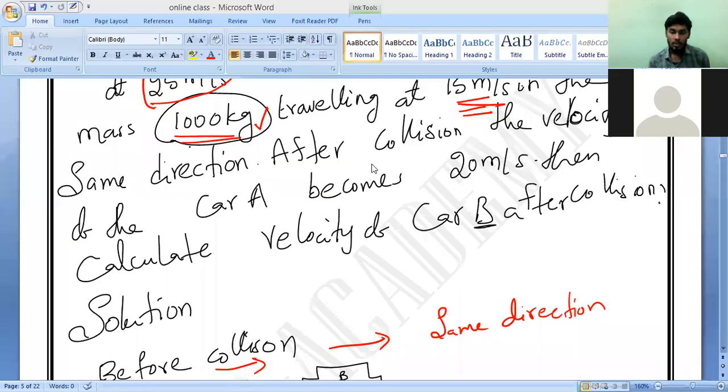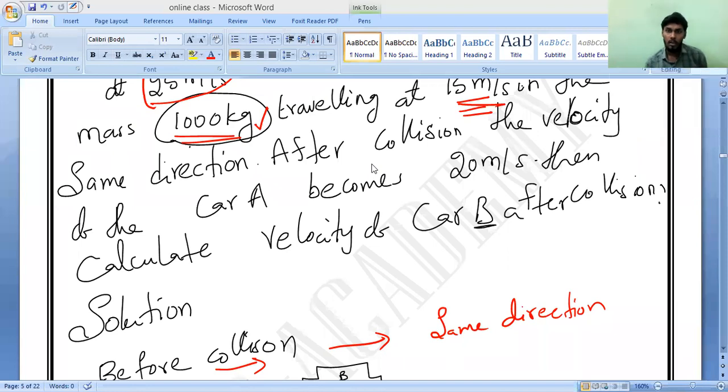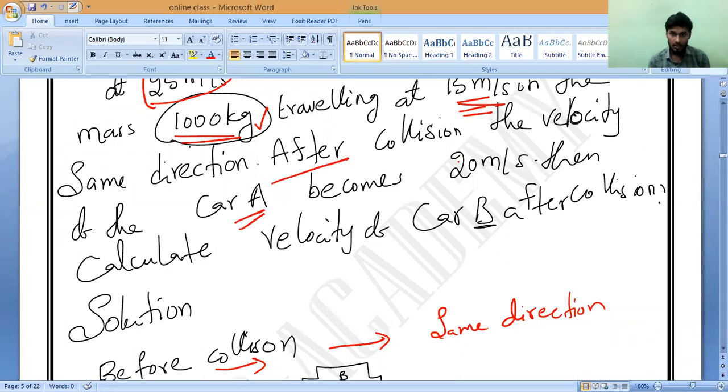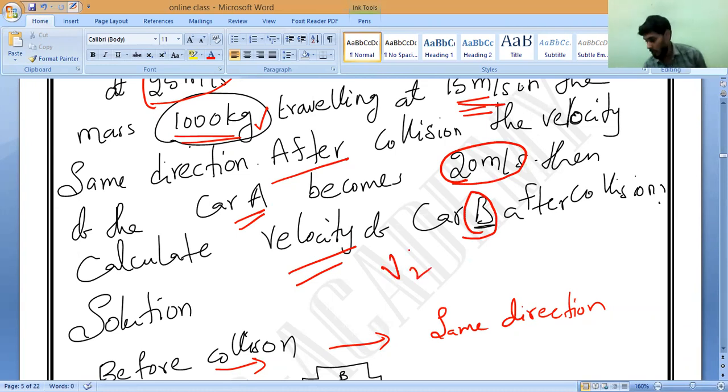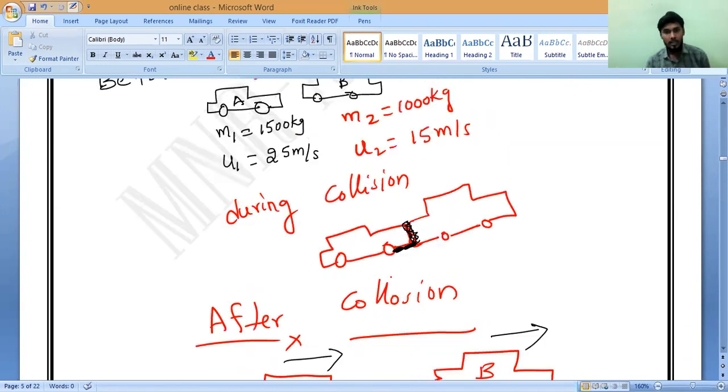Yes, sir. Okay. So now they have given that after collision you can check it. After collision, you may observe carefully here. The car A velocity after collision becomes 20 meter per second. So after collision, they are asking what is the velocity of car B. So we want to find V2. That is our question. Do you understand it?